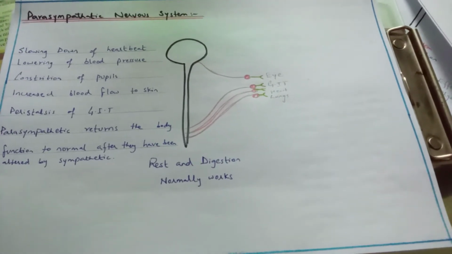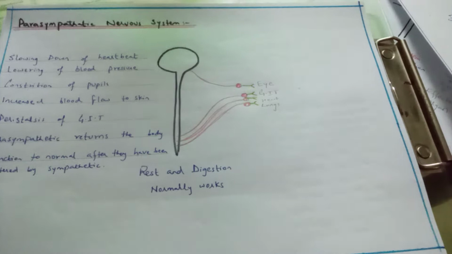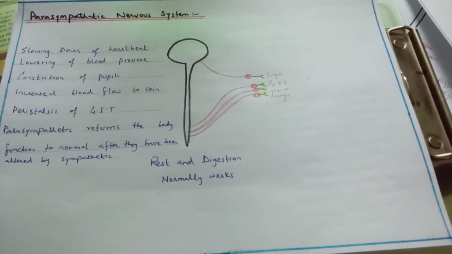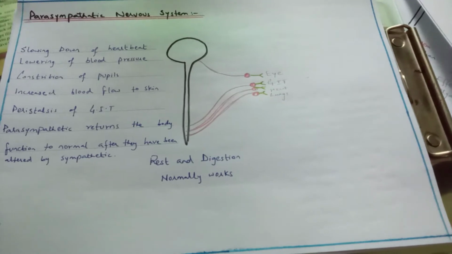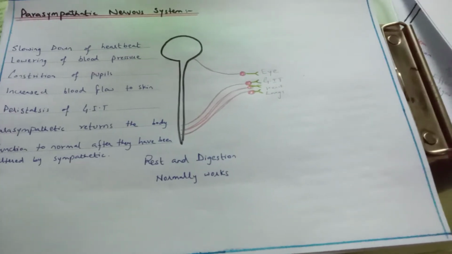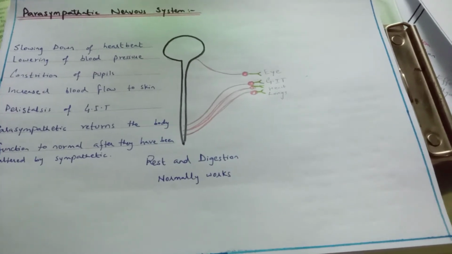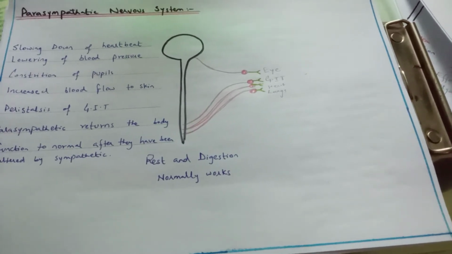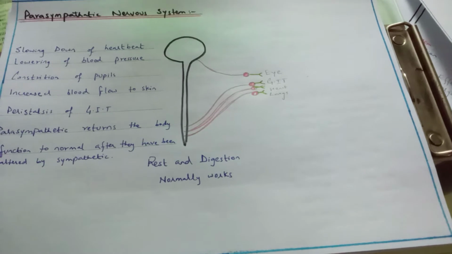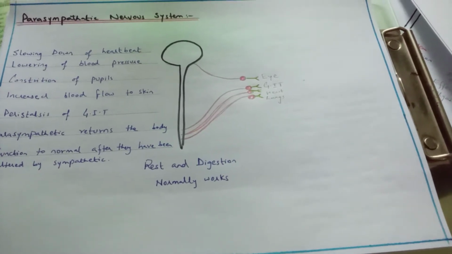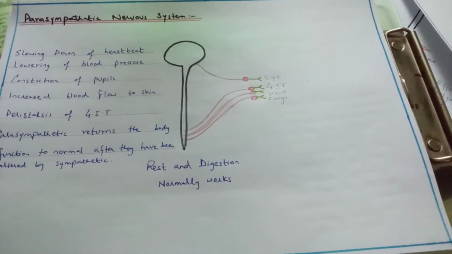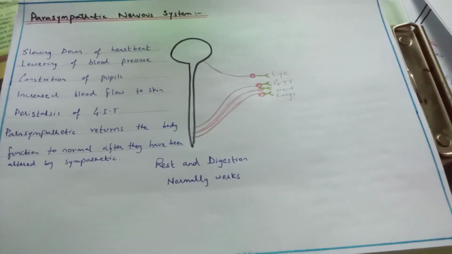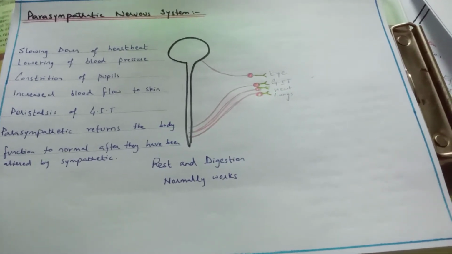So, the parasympathetic nervous system is that type of nervous system in which the neuron fibers are coming from the cranium and sacral region. So, this is craniosacral outflow. Craniosacral outflow. It is also framed as an MCQ question.